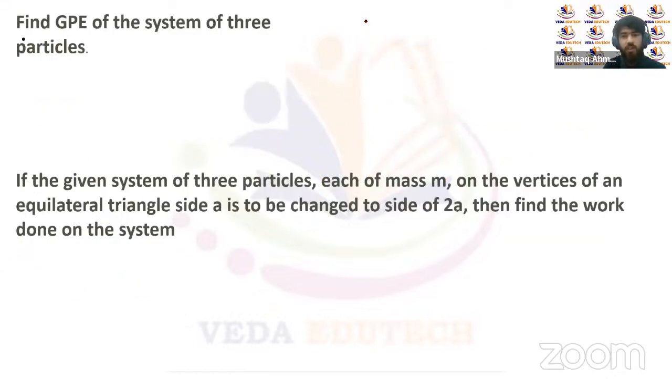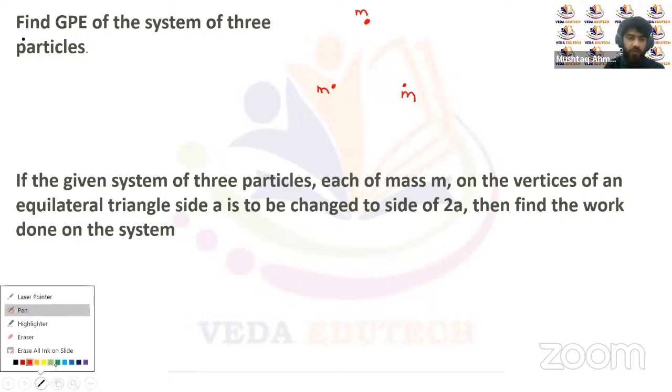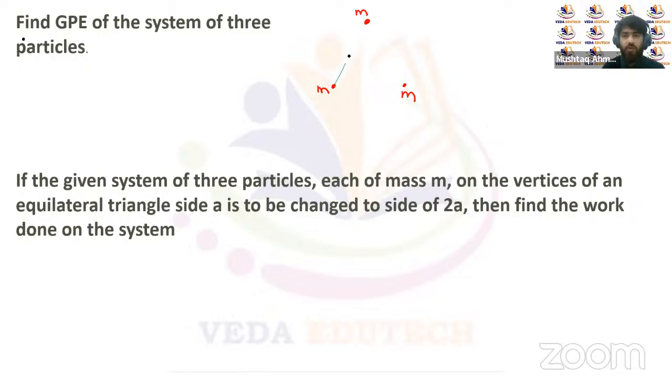Now you can see here we have three particles. Let's suppose we have three particles of mass m, m, and m, placed at the corners of an equilateral triangle, each of side A. We have to find the gravitational potential energy because of this distribution. The potential energy will be because of these two masses, and these two masses, and between these two masses as well. So the total gravitational potential energy, let's suppose, is denoted by U.